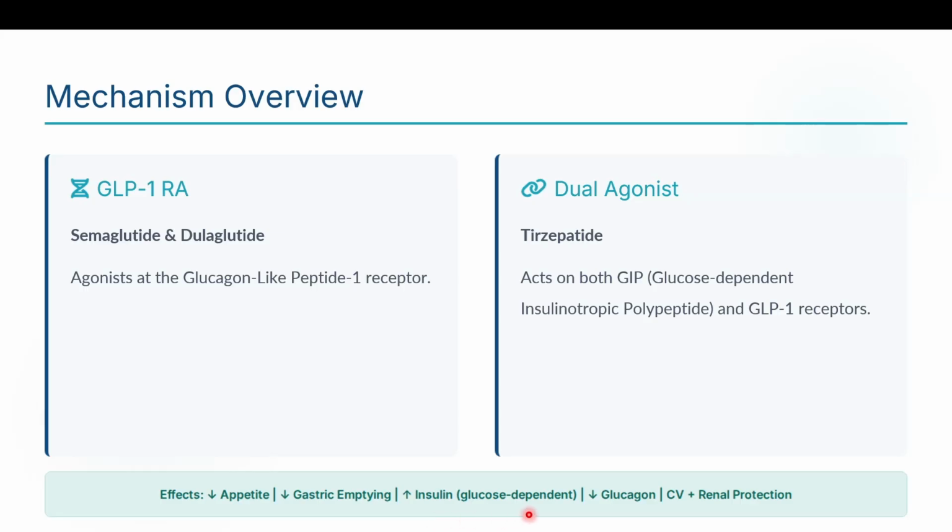That means it does not even cause hypoglycemia, along with decreased release of glucagon and increased cardiovascular and renal protection, which is the most important and most sought-after effect of these drugs, and is becoming the prime priority and first line drugs for patients with CAD, CKD, and for diabetes management.